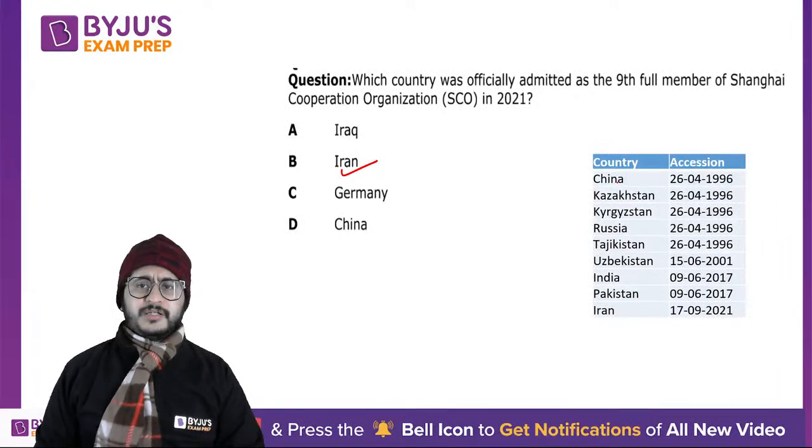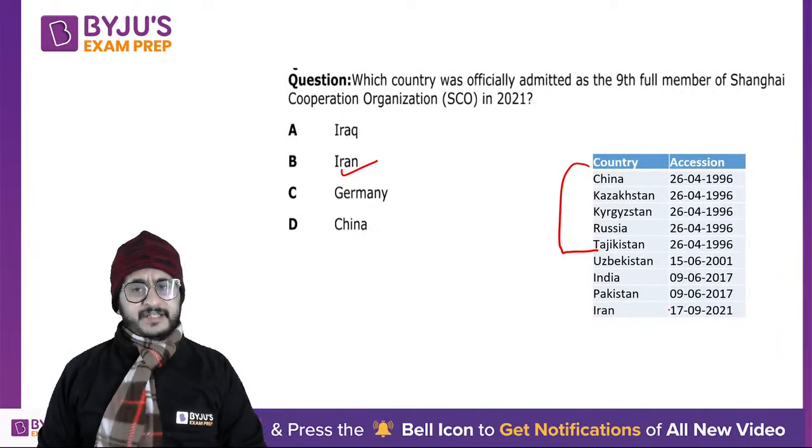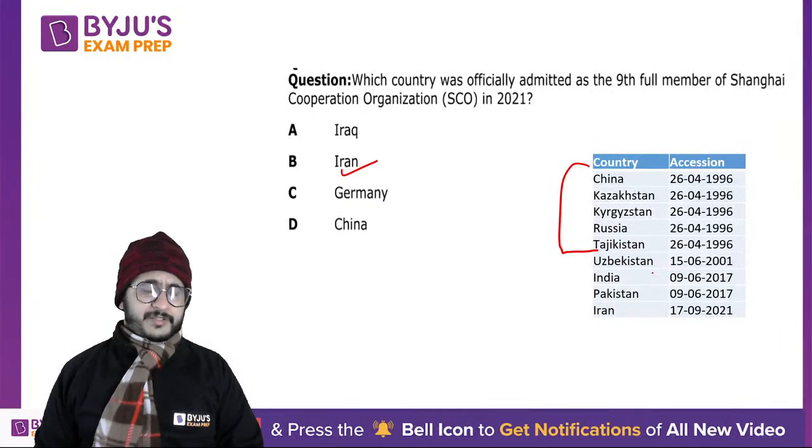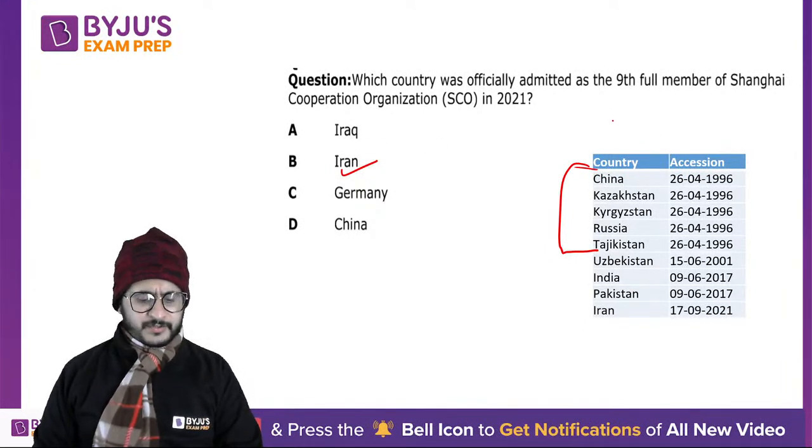Right, so China, Kazakhstan, Kyrgyzstan, Russia, and Tajikistan. These were 5 initial countries. Okay, then Uzbekistan joined it in 2001. India and Pakistan joined in 2017, and Iran became the ninth member in 2021. So yes, it was an important question from current affairs and was asked in the examination. Okay, so the answer was Iran.